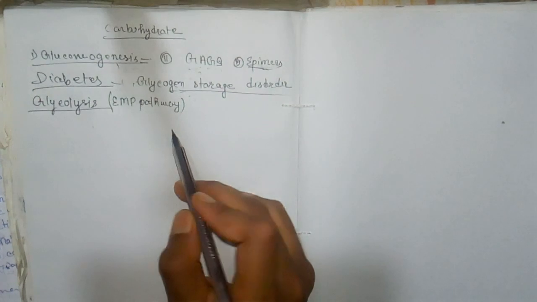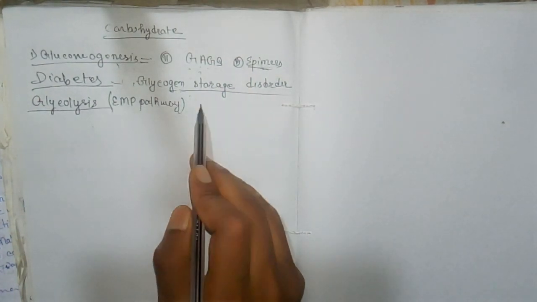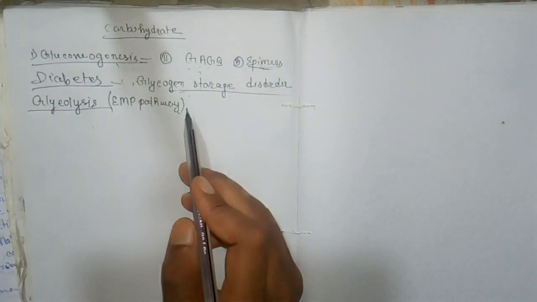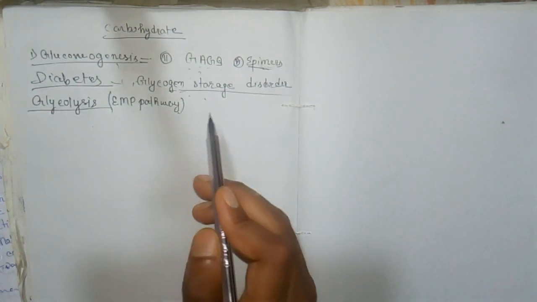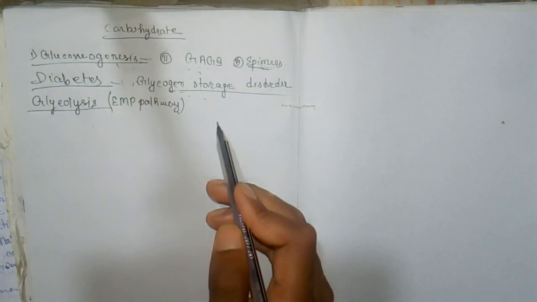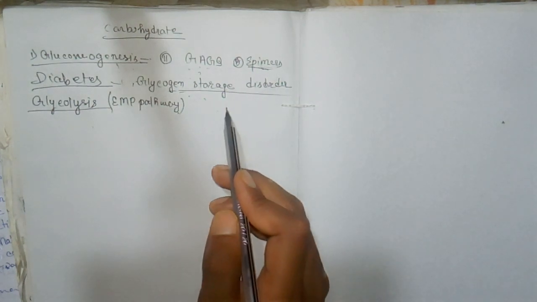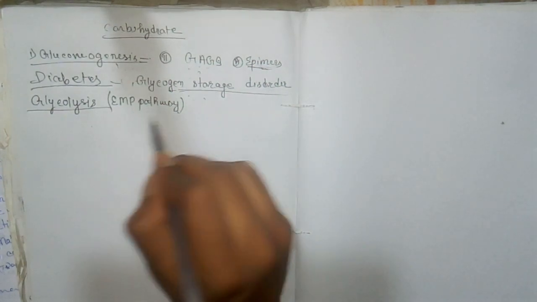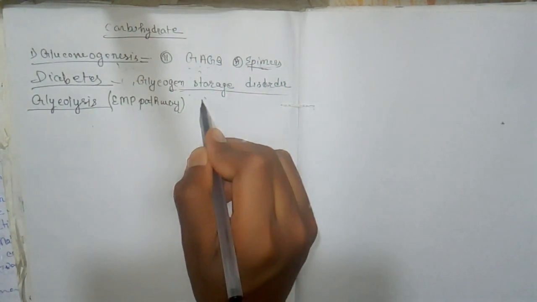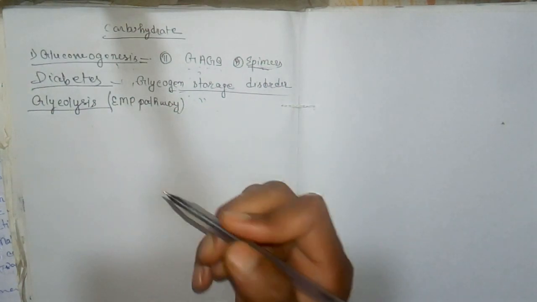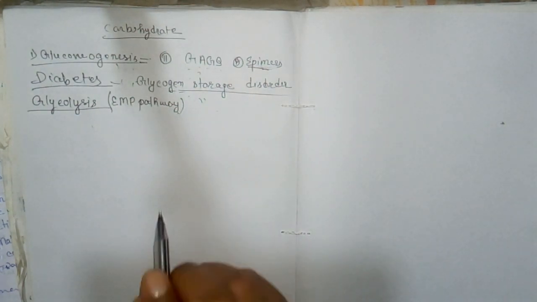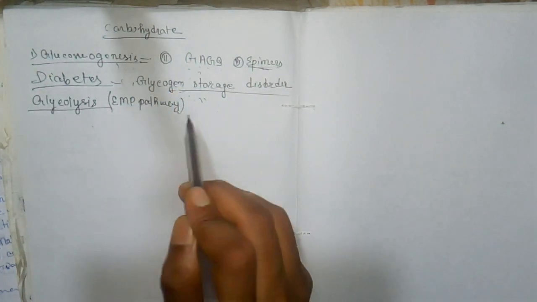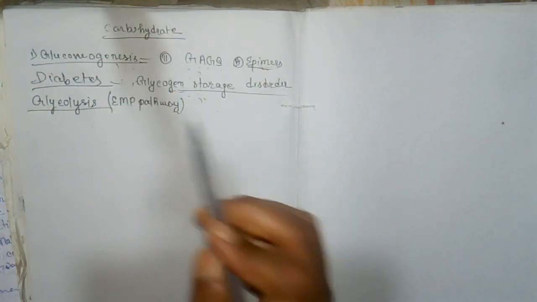Glycolysis is defined as the sequence of reactions converting glucose to pyruvate or lactate with the production of ATP.